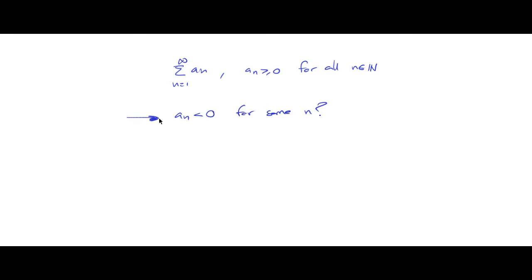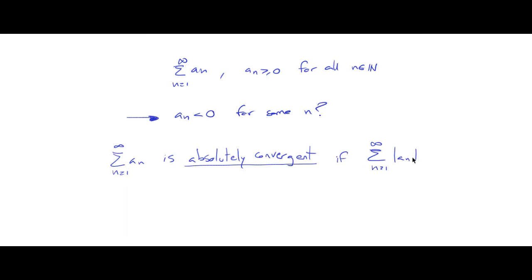But we can distinguish these two series, we can distinguish this series in two groups depending on if they're absolutely convergent or not. So what is it to be absolutely convergent? Well, we say this series, a sub n, is absolutely convergent if the series of the absolute value of the terms of the sequence is convergent.